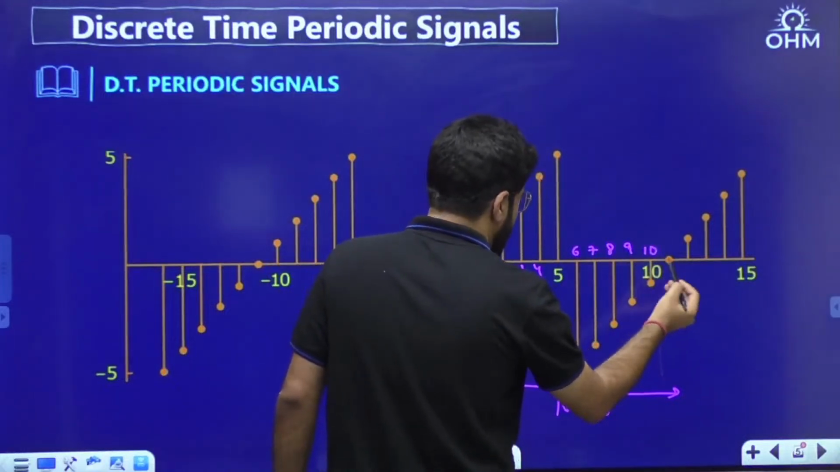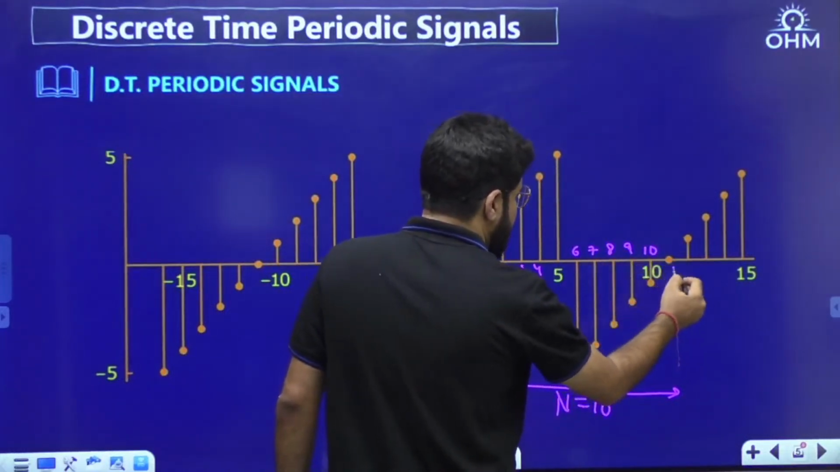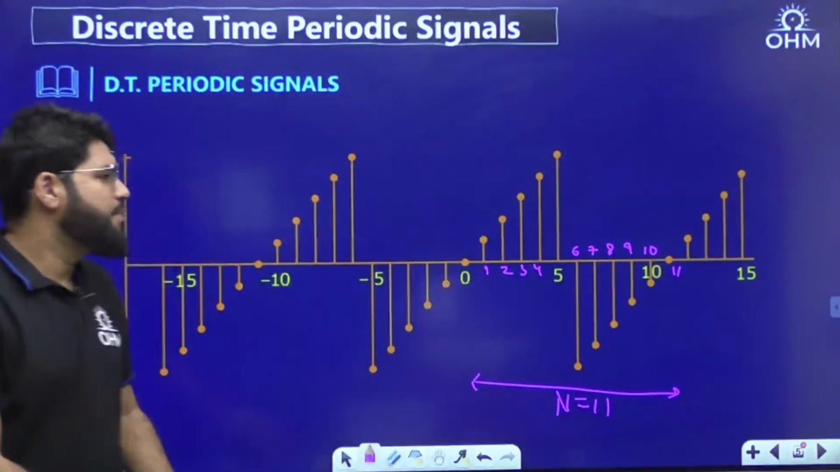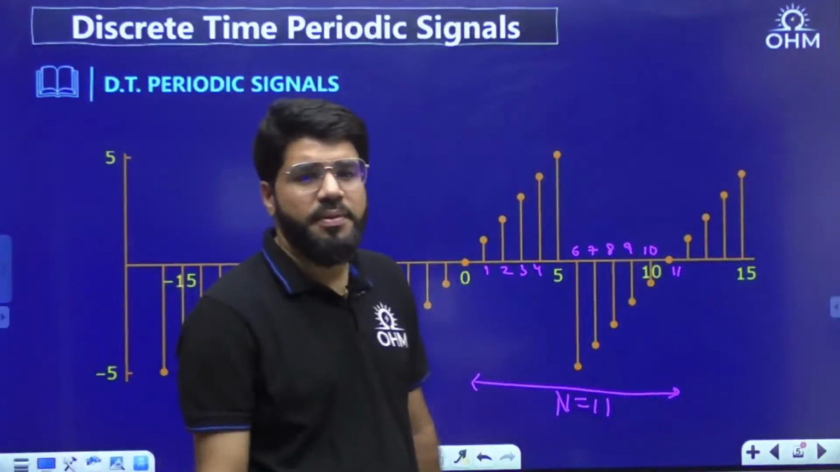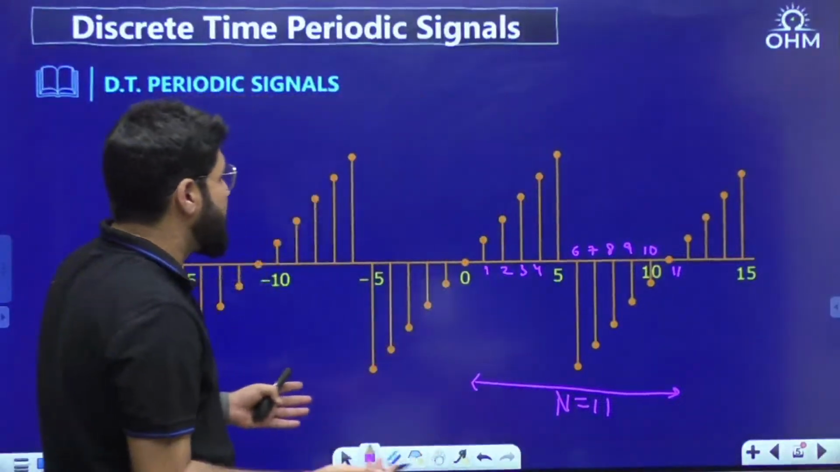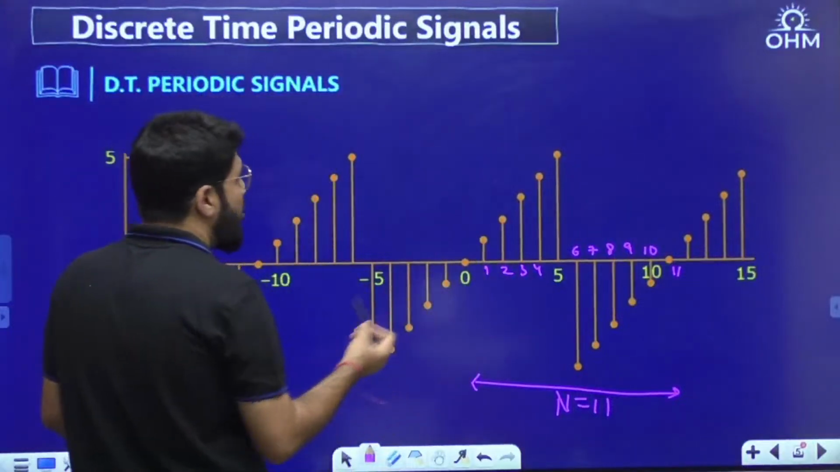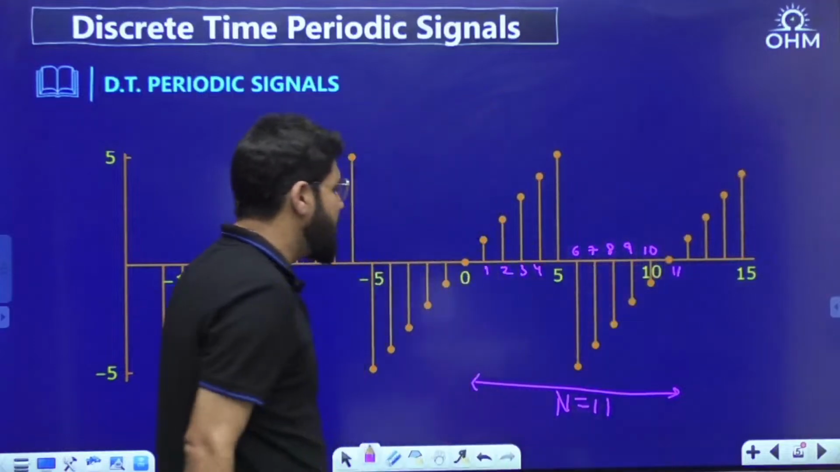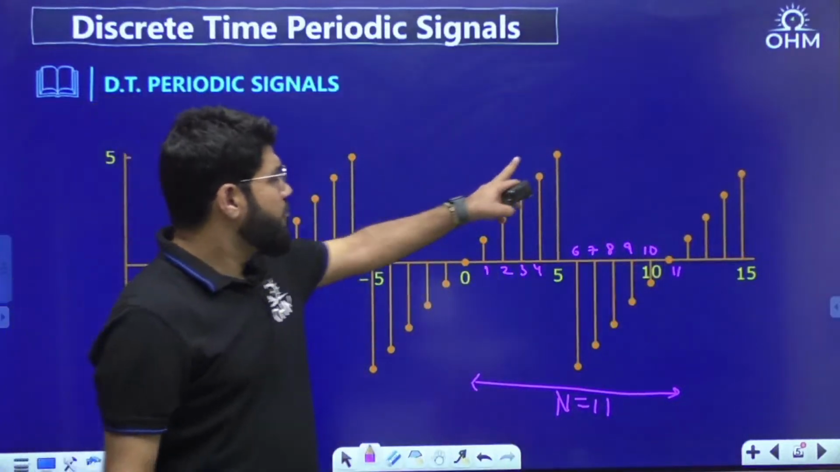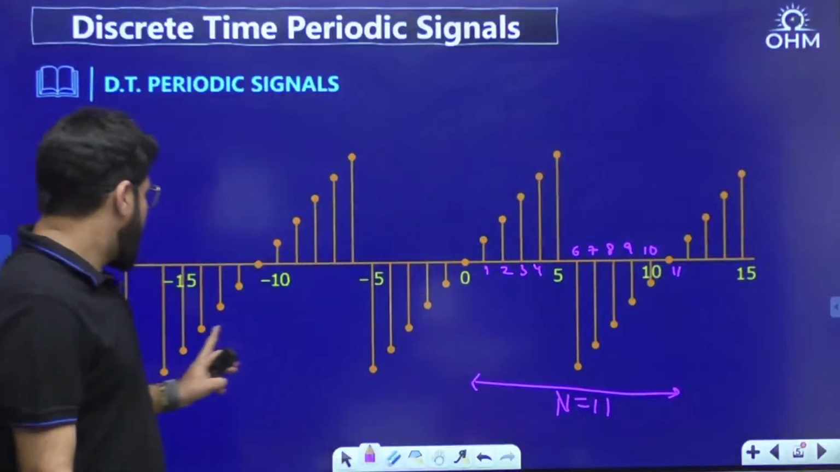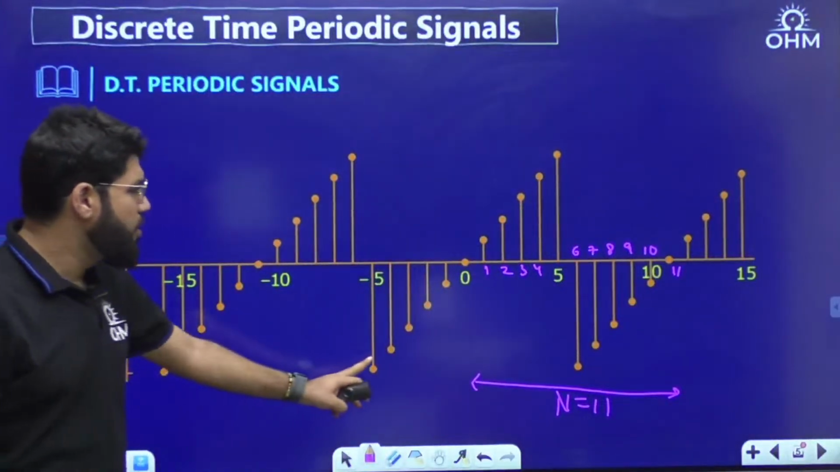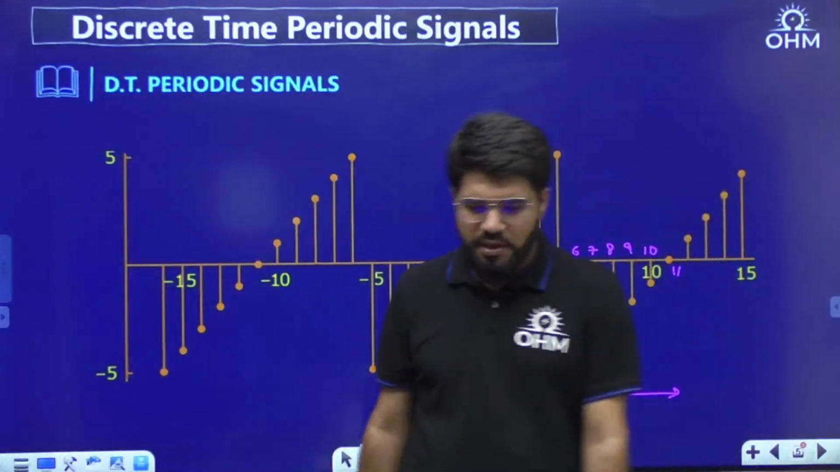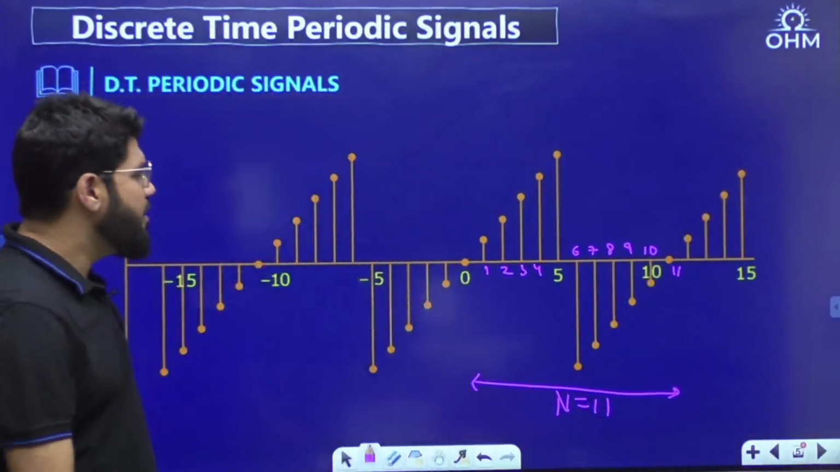Oh no, that is 11 only, sorry. 6, 7, 8, 9, 10, this is 11. So the time period here is 11. Clear, everybody? You can measure it either from the center to center, or if somebody wants, they can measure it from this point to that point as well. From the highest peak point, or from this minima point, from this point to this point, it's going to be 11 everywhere. It's not going to be a difference anyways. Clear, everybody?